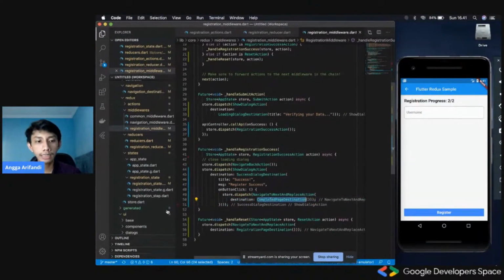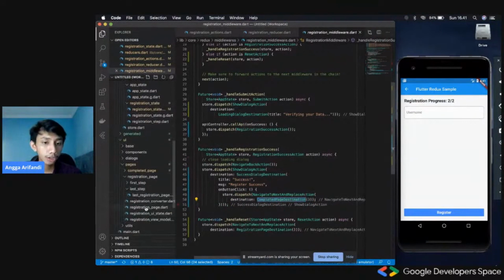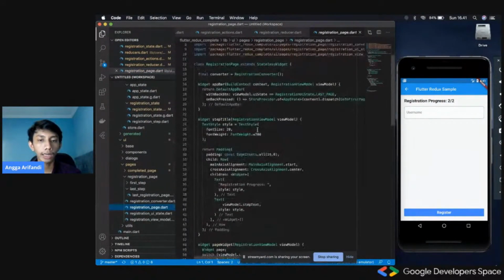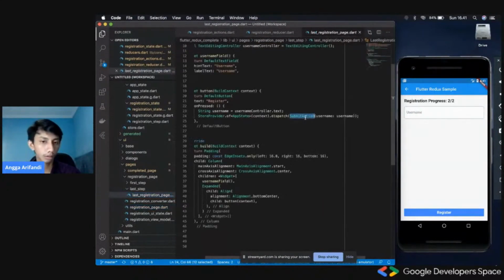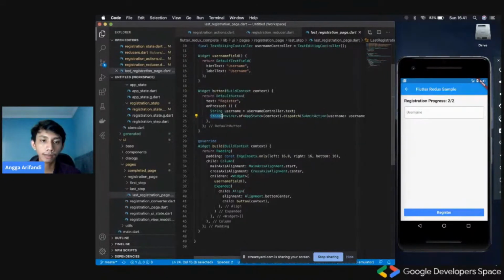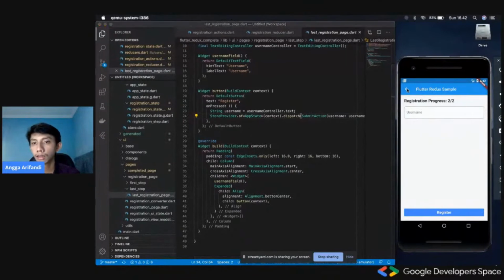So yeah, as you can see, this registration page would only care about dispatching the submit action, and that is all. All of the logic behind it would be taken care of inside the middleware. So I think that is nice because we will have really good flexibility, and it would be really, really easy to test this, because all we should do is just mock this store provider so that dispatch submit action is being called, and that's all. We wouldn't have to care about anything else in there. So yeah, okay, that's all for navigation.